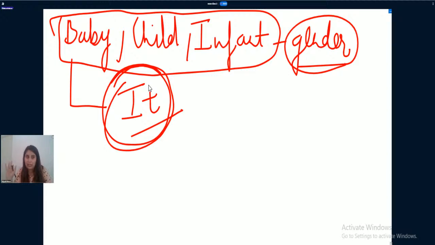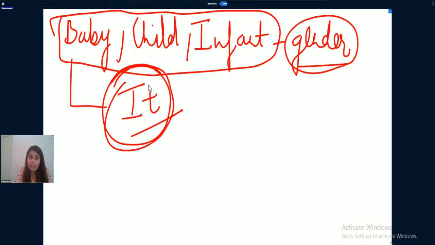Now the question arises, why? Why are we using "it" with these words when we know each and every word can have gender, either a baby can be male or it can be female? If you people have ever considered Facebook posts of people who recently had a baby, they always write "it's a baby." Why don't they write "he is a baby"? Why do they use "it", a word specific to non-living things, with living things? Why is it being used here?